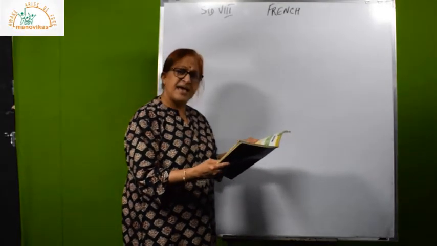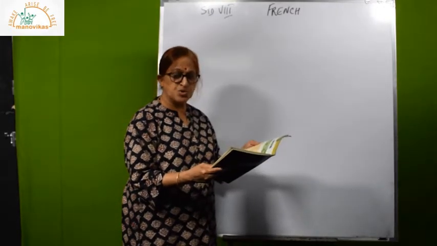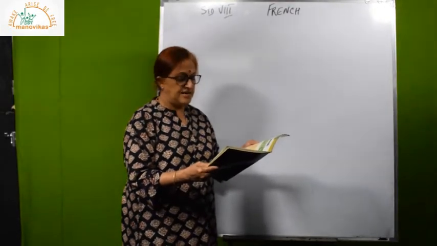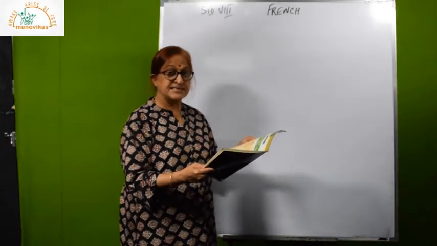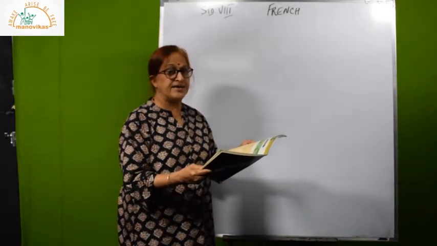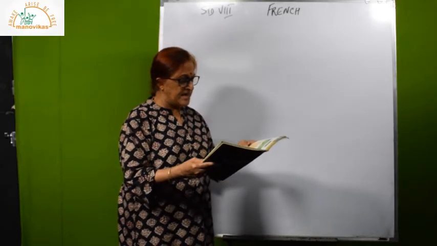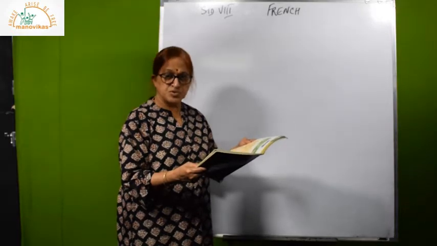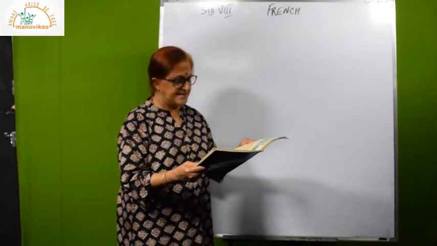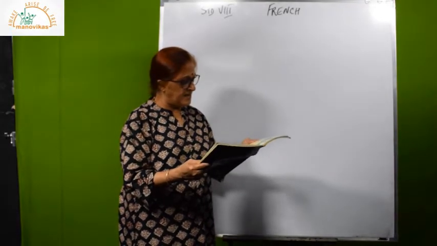Le cahier est léger. Le cahier is a notebook. Notebook is light. Lourd is heavy. Léger is light. Last lesson also you learned some contraires, opposites. Okay? Il est en papier. What is made of paper? The notebook is made of paper. That's why it's light. Il est en papier.